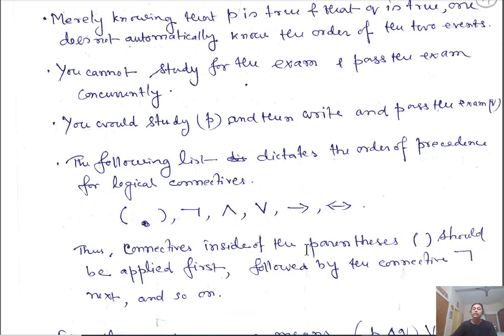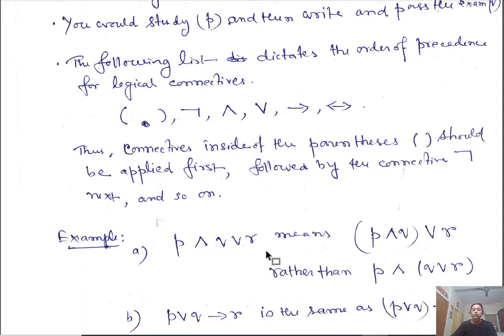Connectives inside the parentheses must be applied first, followed by negation, and so on. For example, P and Q or R essentially means you evaluate P and Q first, and then or R.